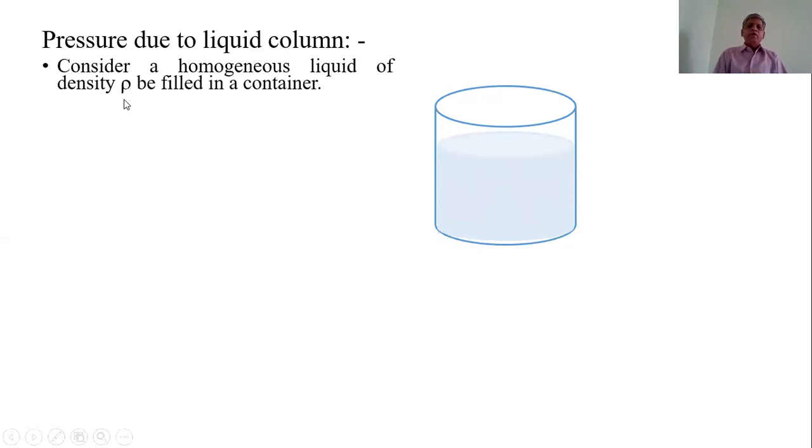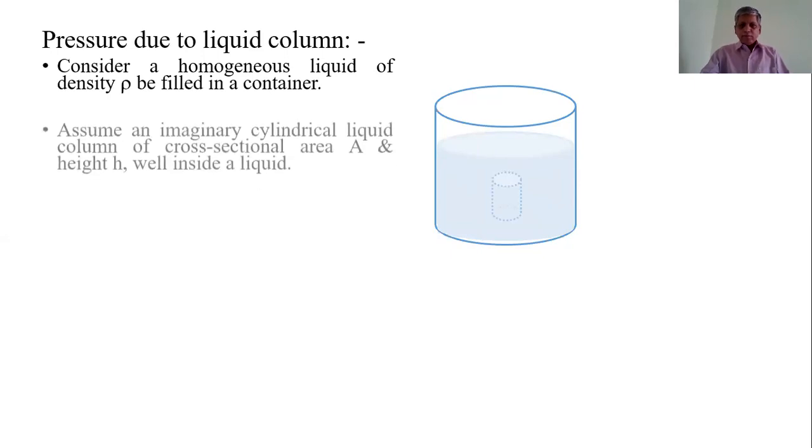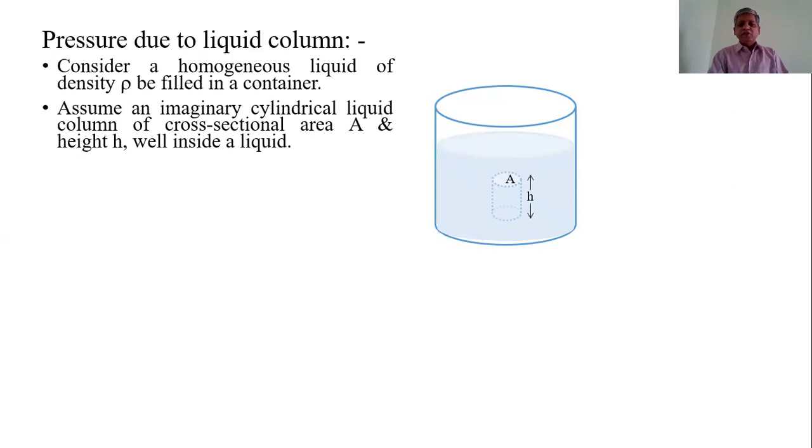Now to find the pressure due to the liquid column, we assume an imaginary cylindrical liquid column of cross-sectional area A and height h well inside the liquid, that is below the free surface.